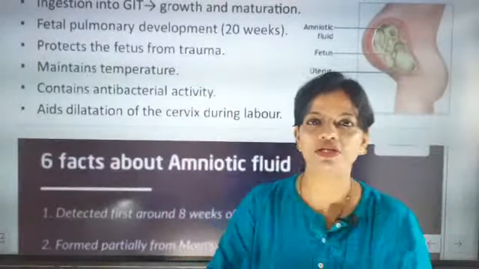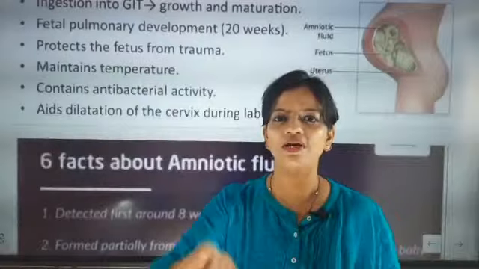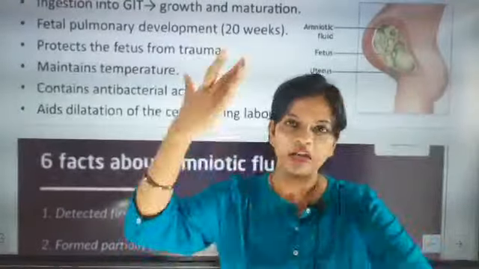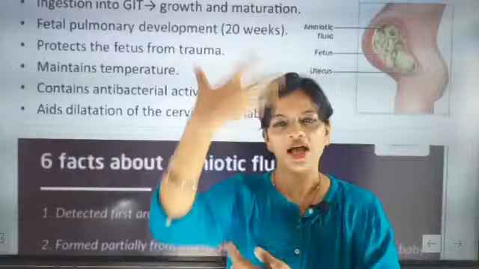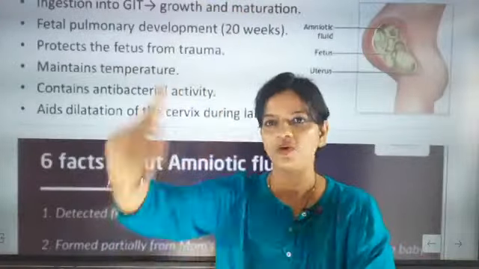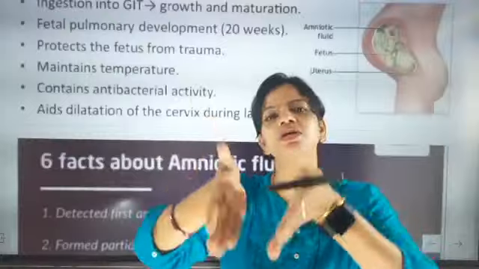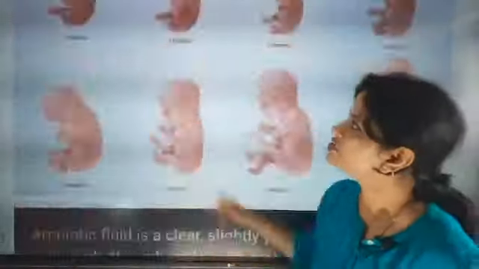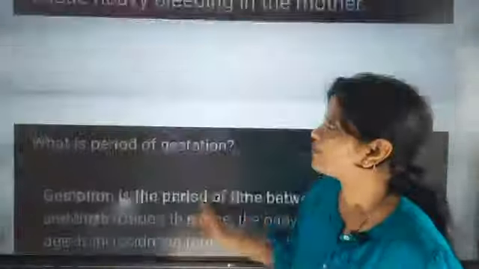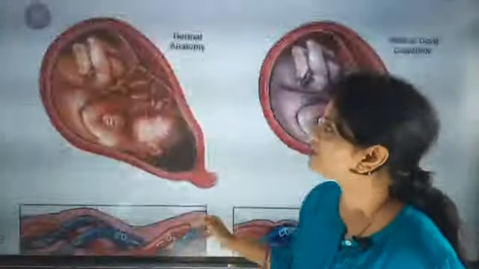In that process, contraction will start, and at that moment the balloon, the layer in which the baby with amniotic fluid is present, will rupture, and then the amniotic fluid will start coming out. Once the amniotic fluid starts coming out, it leads to the broadening of the cervix. So the cervix broadening is due to the release of the amniotic fluid.